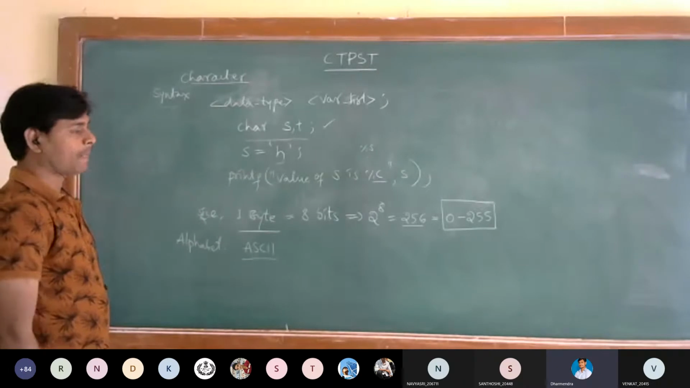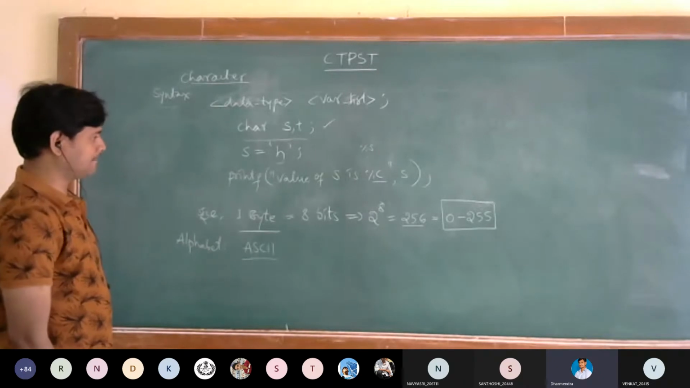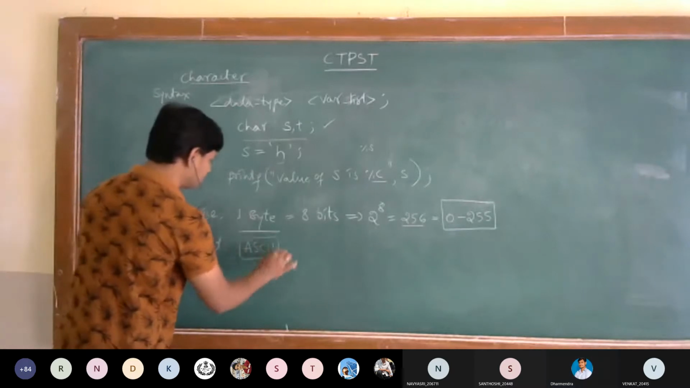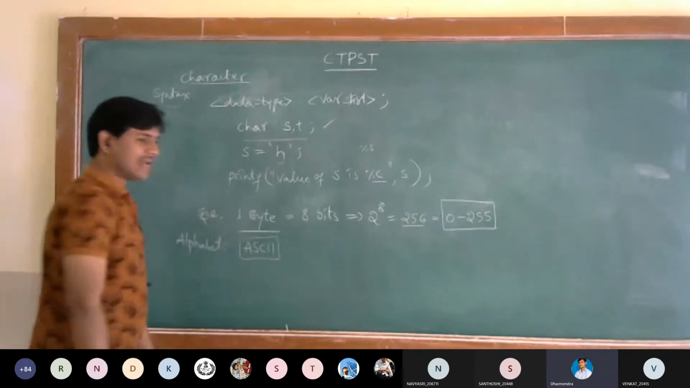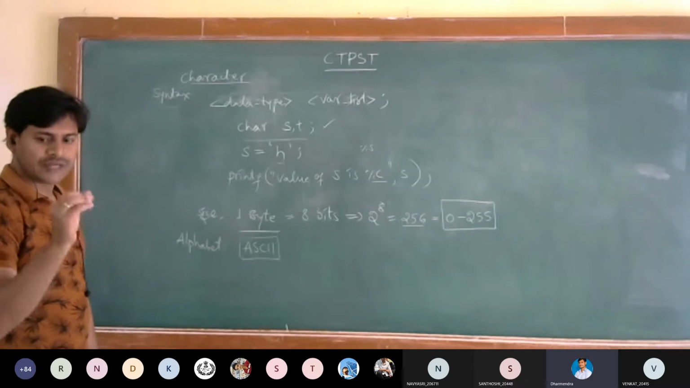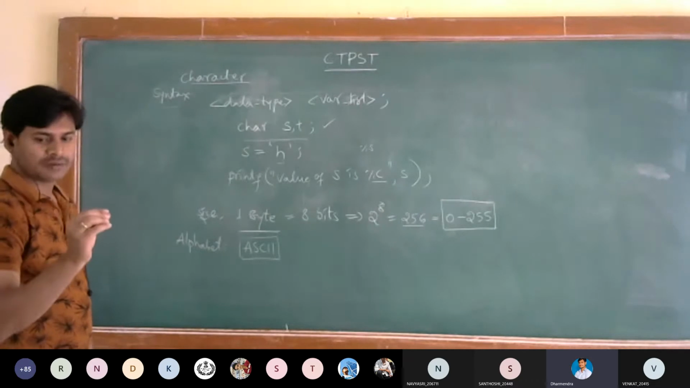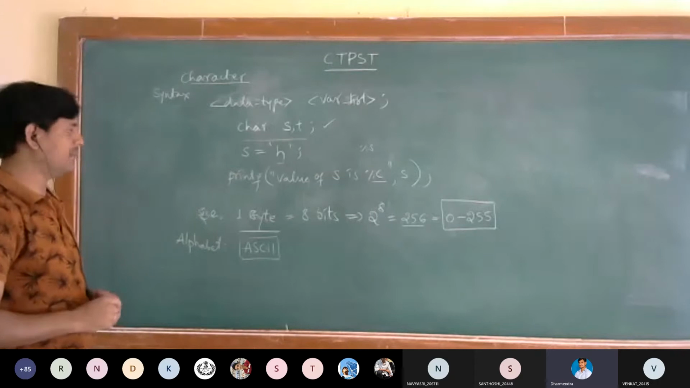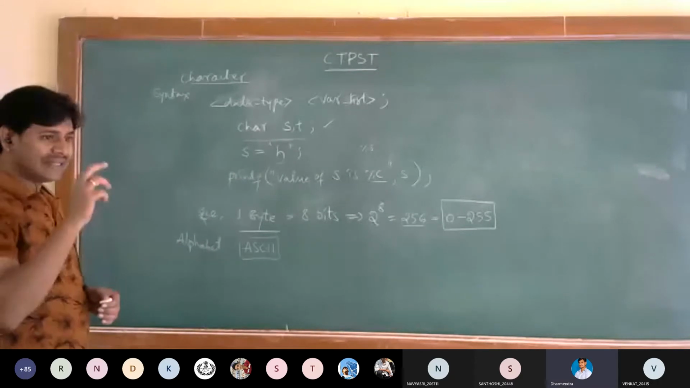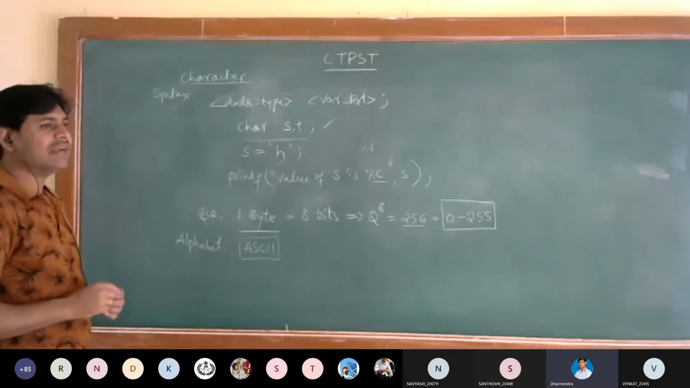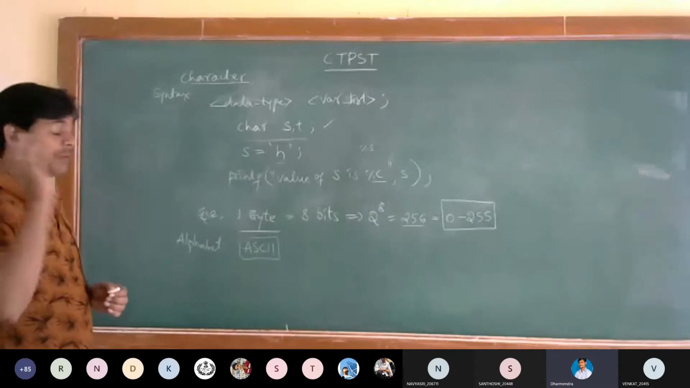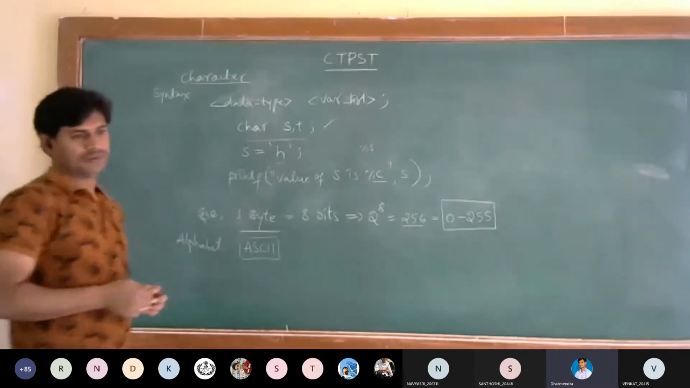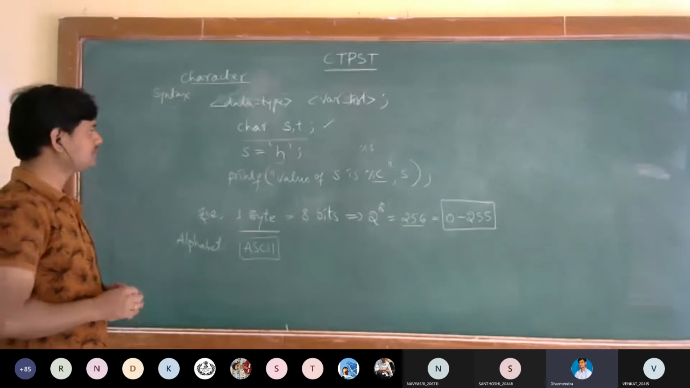ASCII coding. Here, what is this ASCII coding, sir? For every character or for every symbol which we are having in the keyboard, there should be a number. That is an unsigned integer value, means always a positive value. So that number will be converted into a binary language.